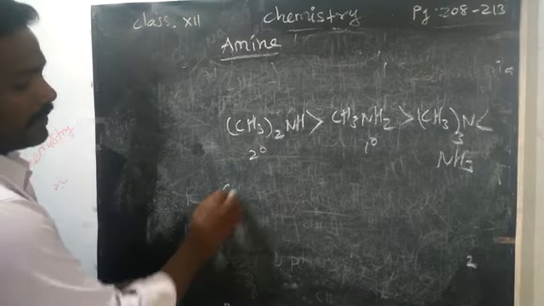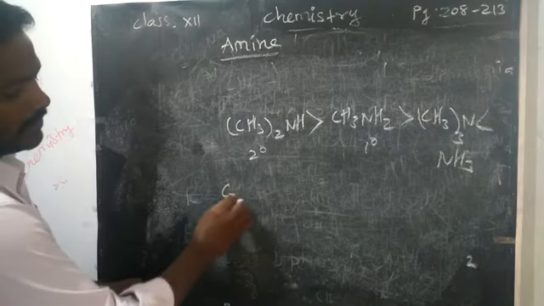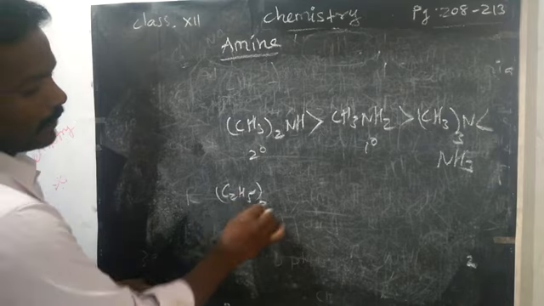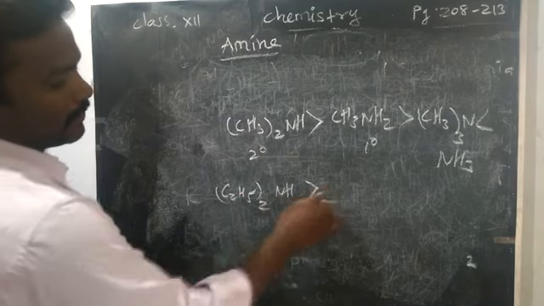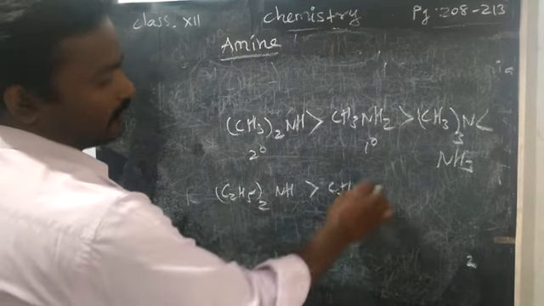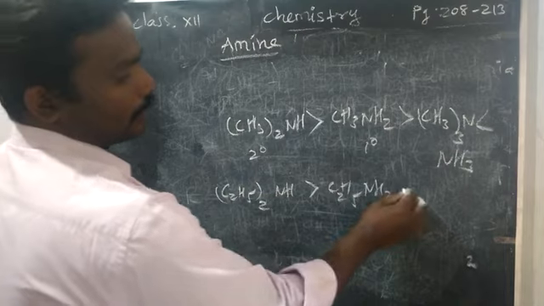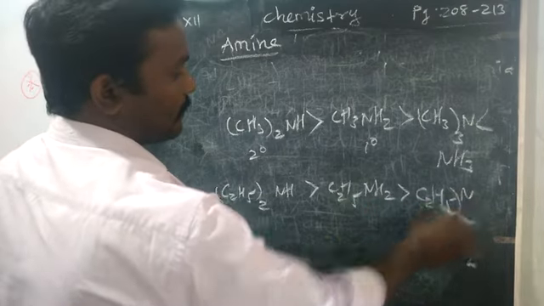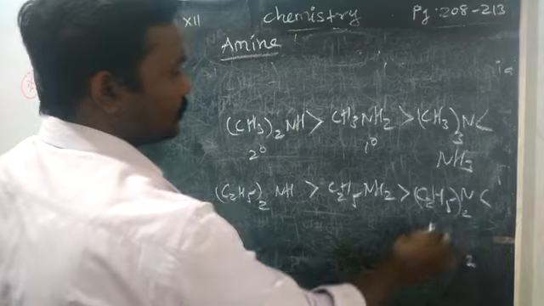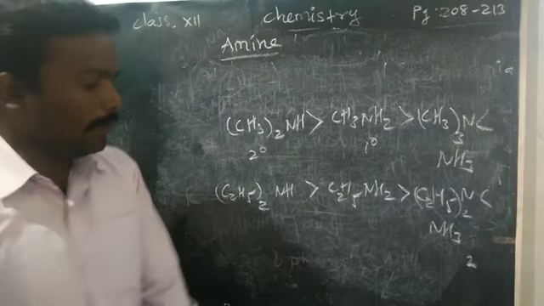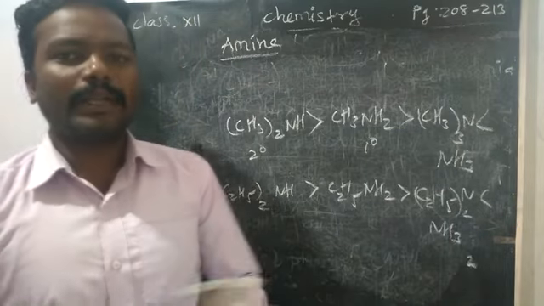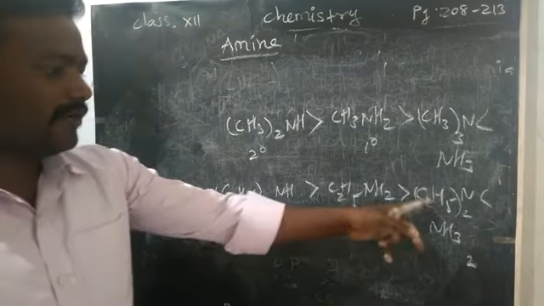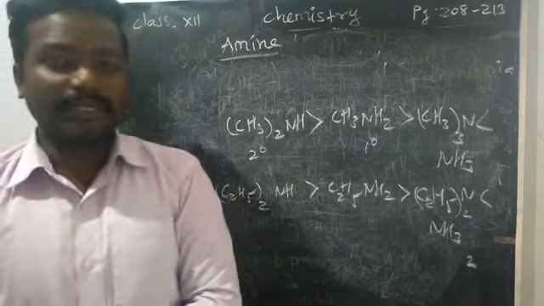The same way you can write for ethylamine: (C2H5)2NH, C2H5NH2, then (C2H5)3N, as usual NH3. So the basicity does not depend upon the number of carbons attached to the nitrogen.